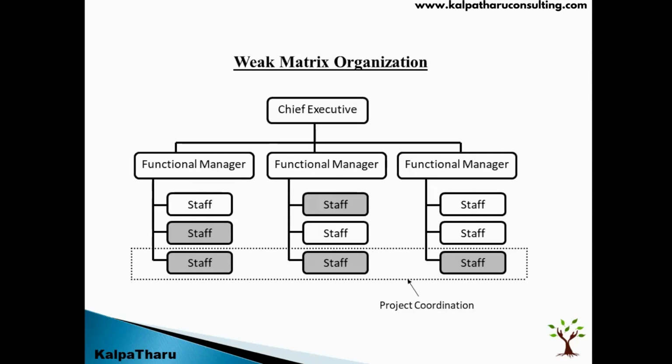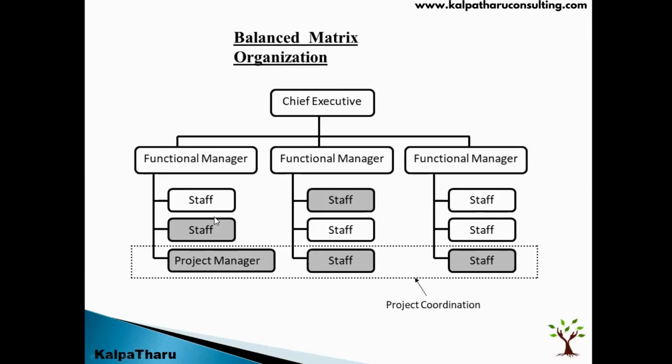If you see here in weak matrix, the staff take care of projects and the regular work. But in a balanced matrix, one of the staff who is reporting to the functional manager takes care of the projects exclusively. And this person reports to the functional manager.